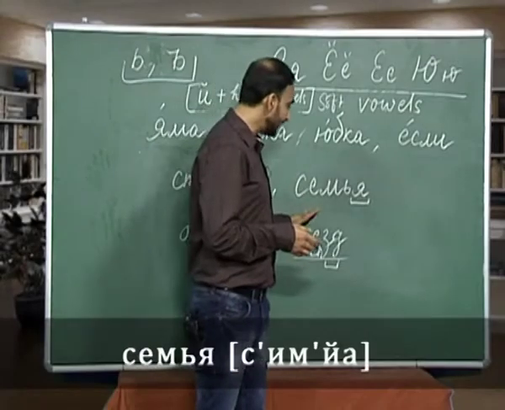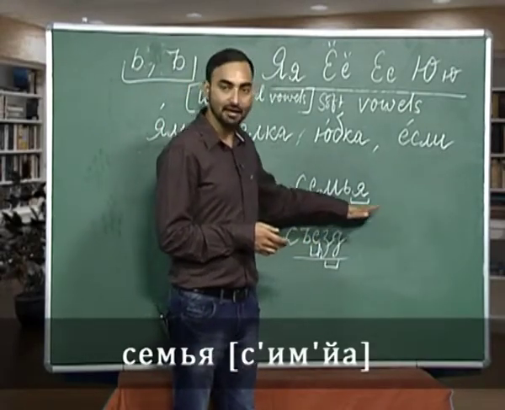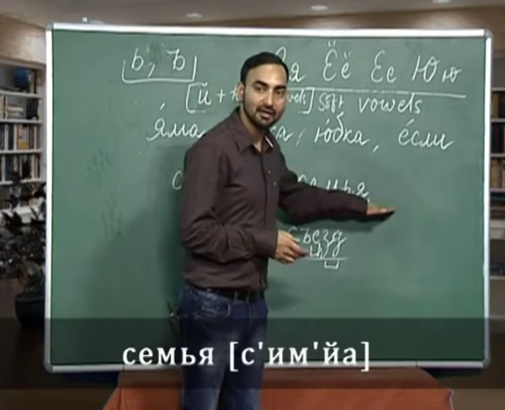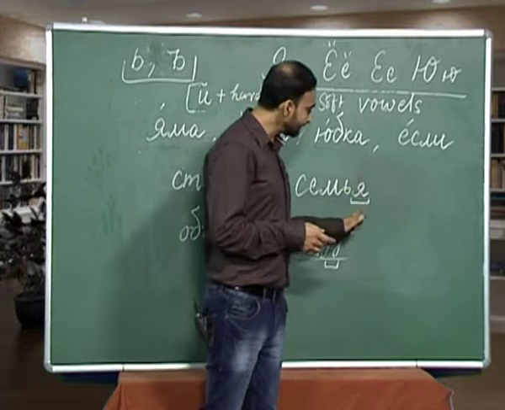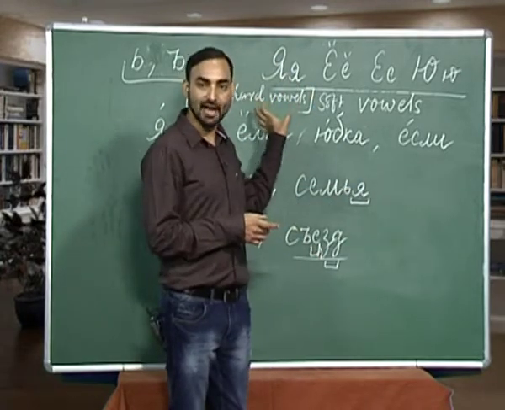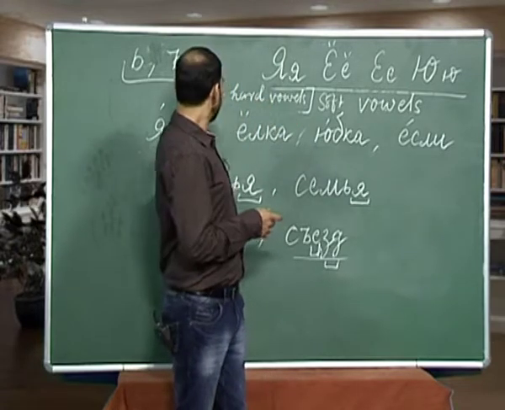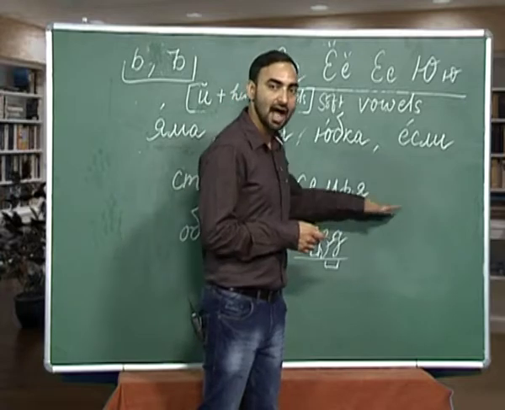The next word is sa, ye, ma, soft sign, and ya. Semya. Semya, as you can hear that this ya sound is pronounced as a combination of two sounds, which is e kratke plus a sound. Semya.